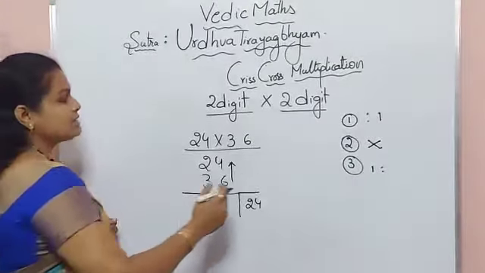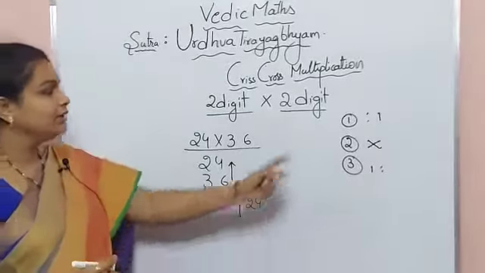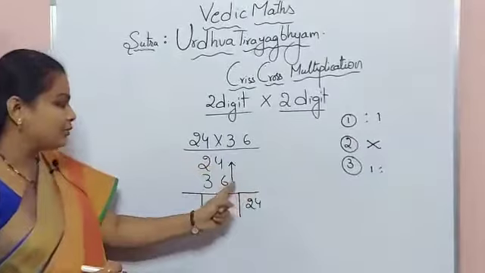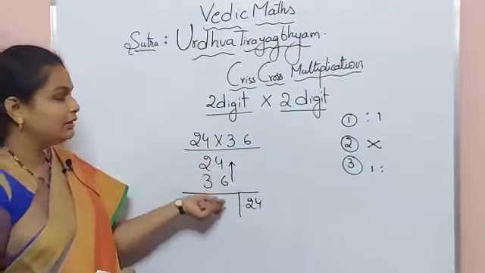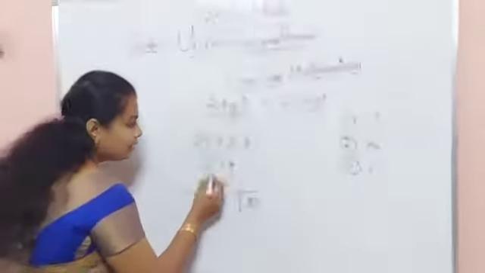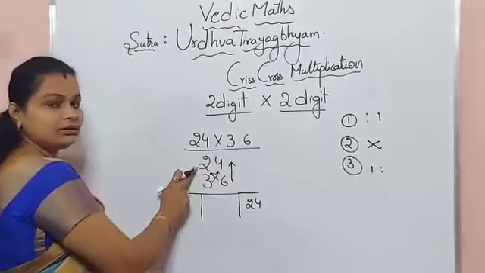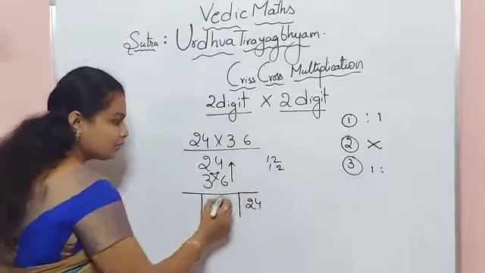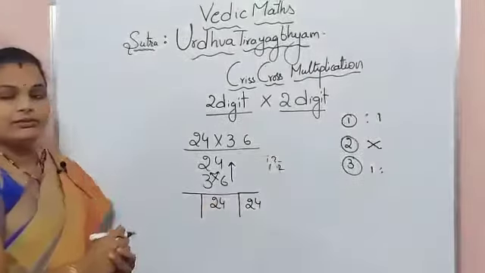Now the second step. Many of us feel a little difficulty in writing the middle step, where you have to multiply crosswise and then write the sum of the products. So let us do that. Here we have to multiply 6 twos are 12, and 3 fours are 12. These two products must be added and we write 24.